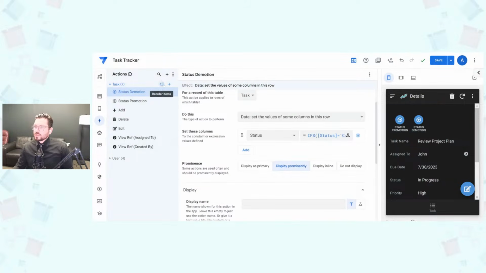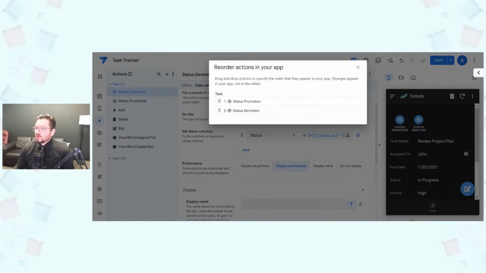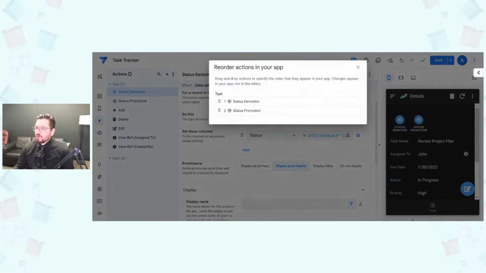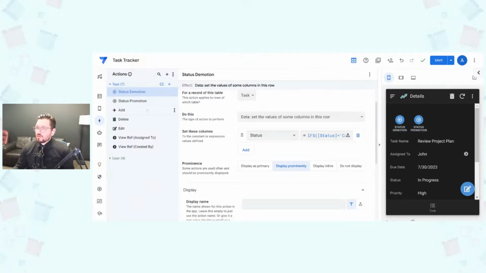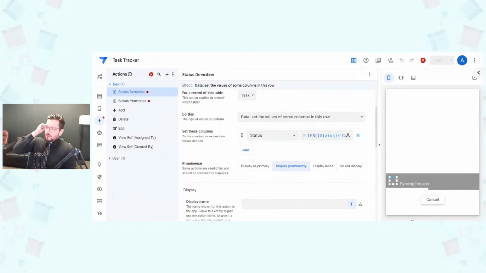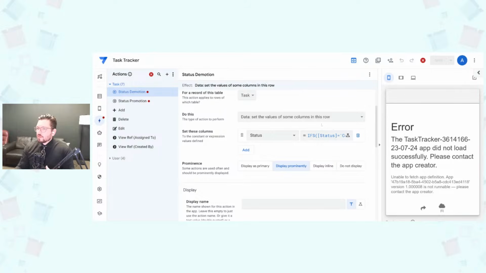Now let's rearrange these. I actually want this one first. I just clicked this little reorder items button here, and it pulls up this pop-up menu, and I can rearrange my different action buttons. I'll go ahead and save that. And it doesn't like it.